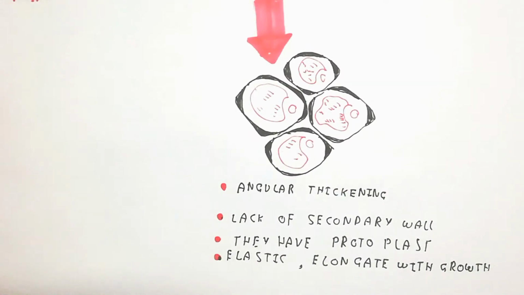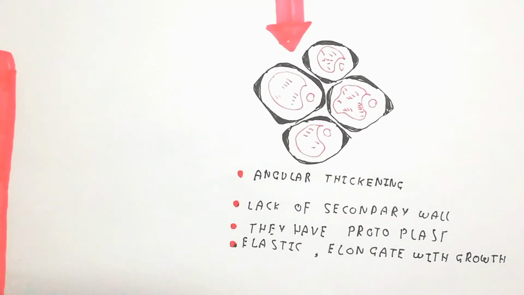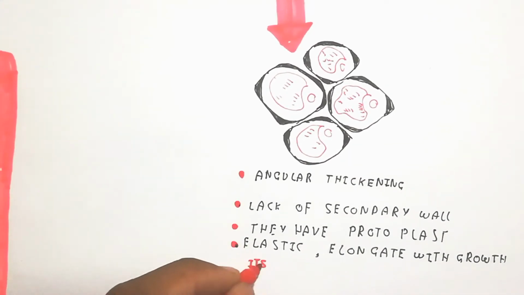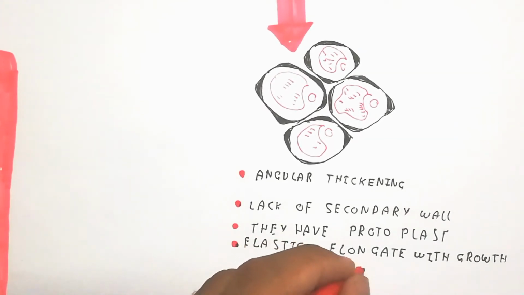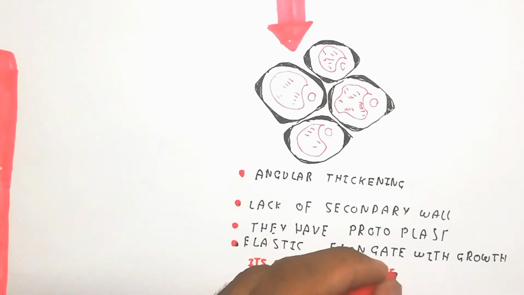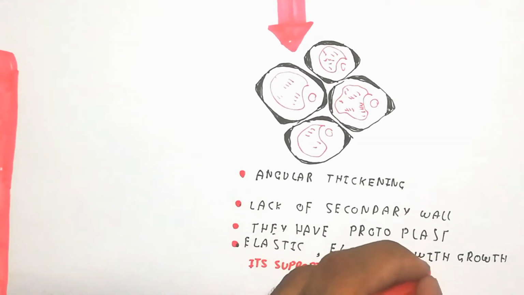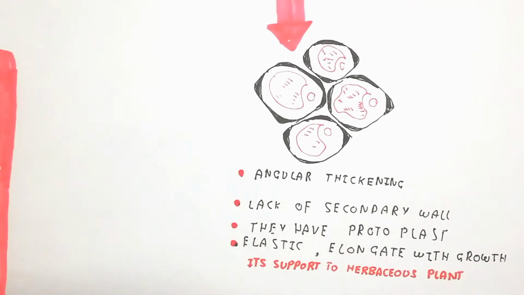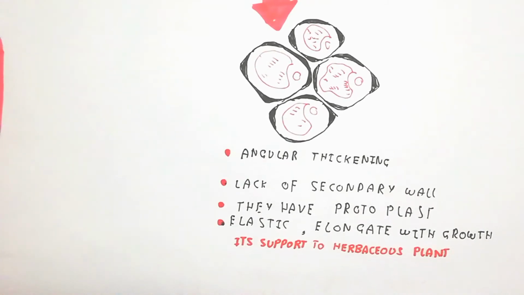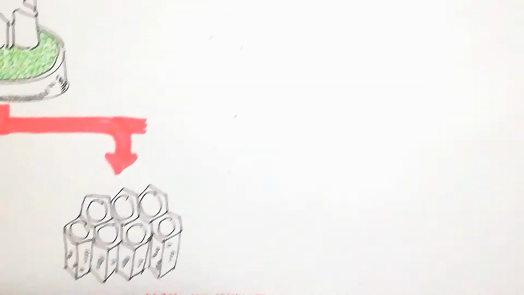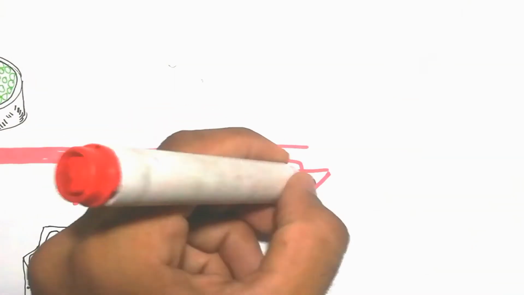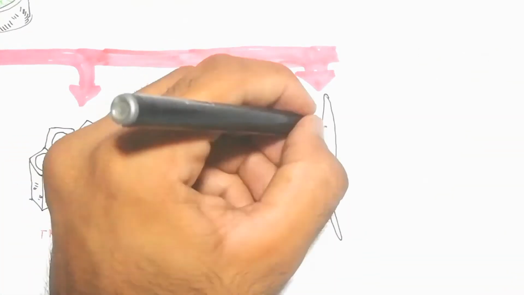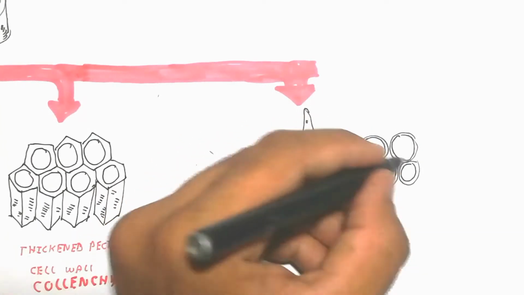Here you can see the vacuoles are present, showing the cytoplasm, so it's a living plant. It supports mostly herbaceous plants, but is present in woody plants also, with short stems, not the whole wood, which is covered by the collenchyma.